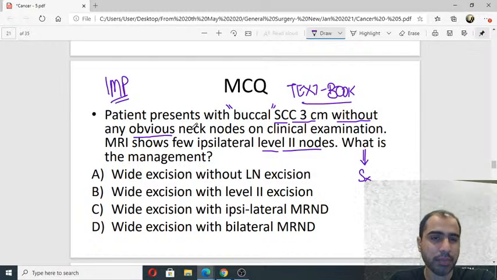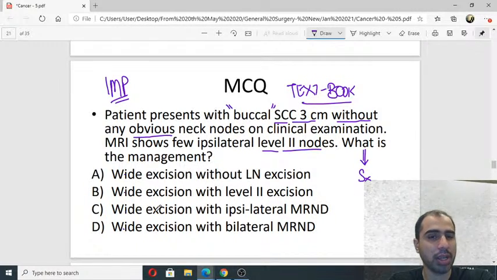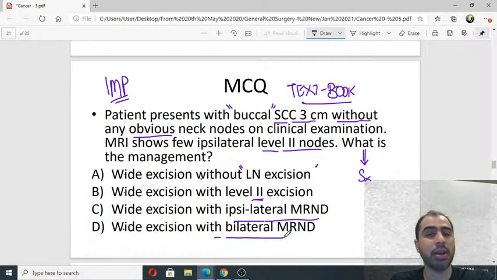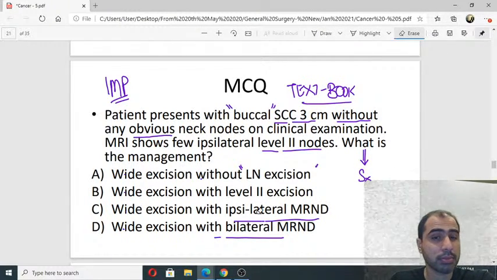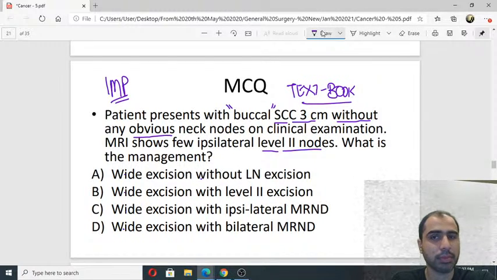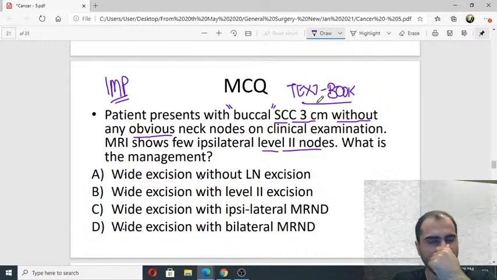First you have to think, there are no obvious nodes on clinical exam. Do I need a neck node excision? Everything is wide excision only. The contention is lymph node excision. Yes or no? If yes, level 2 only, or ipsilateral MRND, or bilateral MRND. करूँ तो करूँ क्या? कौन से नोड निकालूं या निकालूं ही नहीं? Do I need to remove the nodes? And if I remove the nodes, which one should I remove?